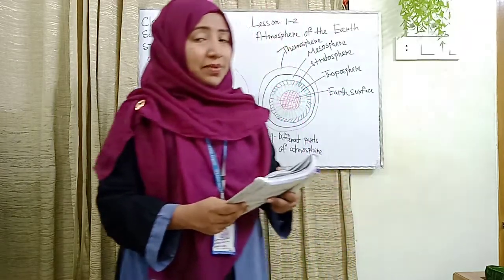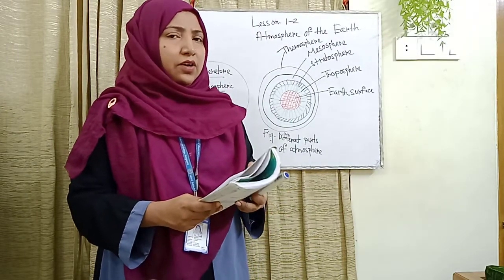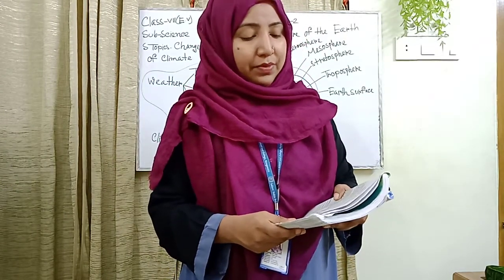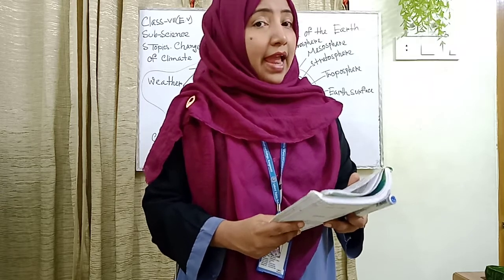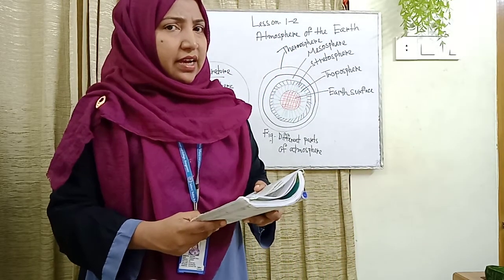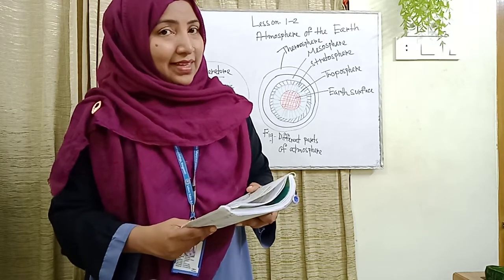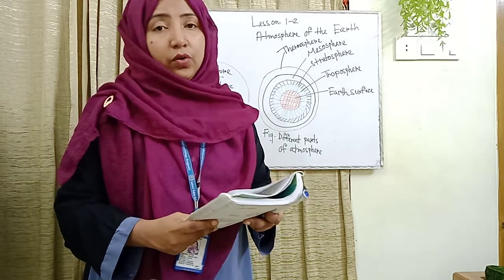Again, I will explain the difference between the weather and the climate. Let me review the components: the temperature, atmospheric pressure, wind and humidity of the atmosphere of a fixed area for a limited time is called weather. And the overall weather of an area for many years is called the climate.